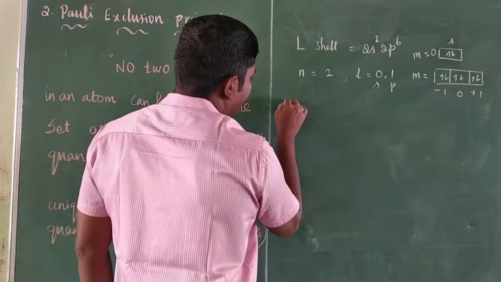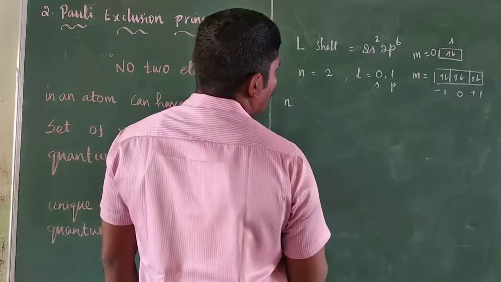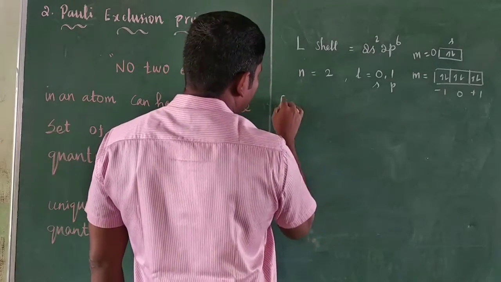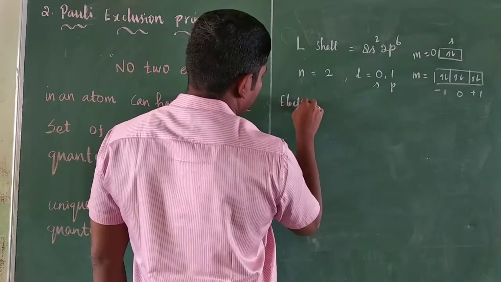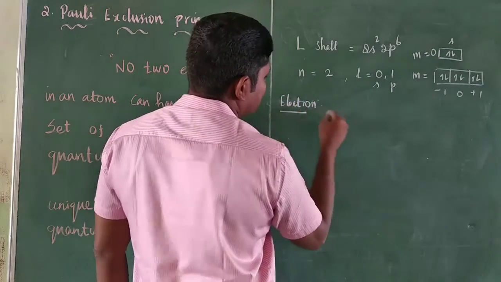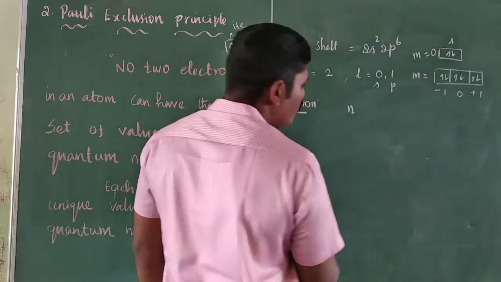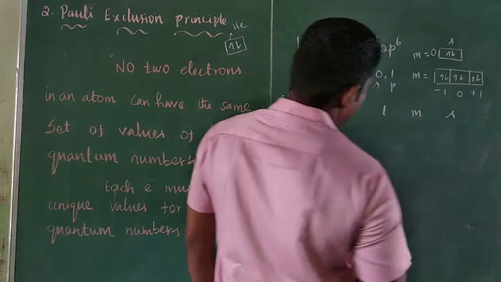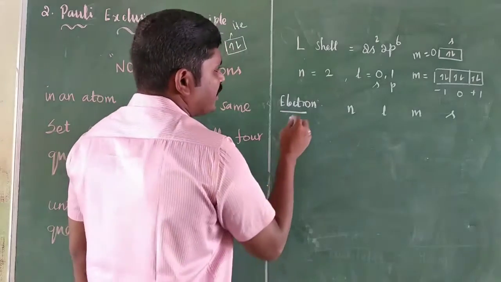For each electron we write the n value, L value, m value, and s value.